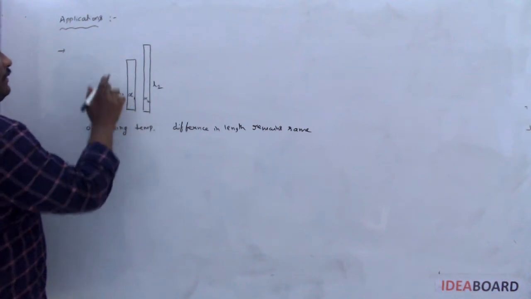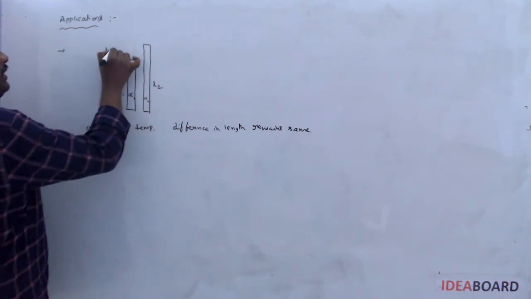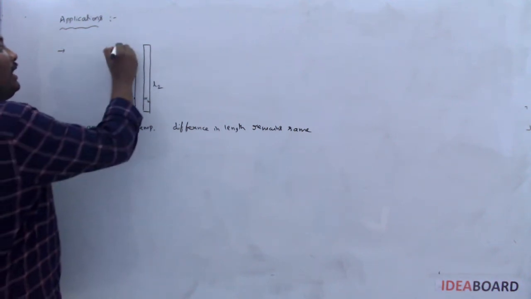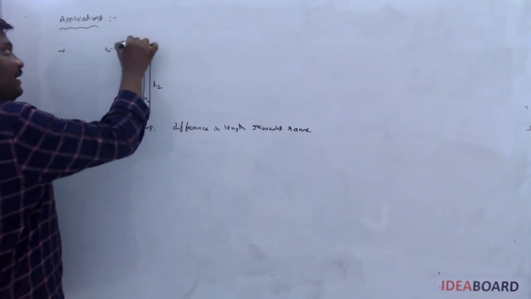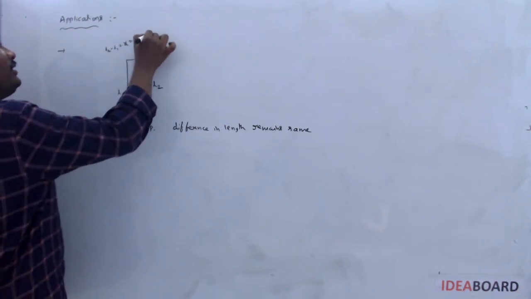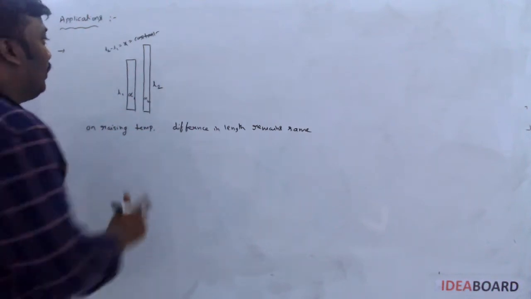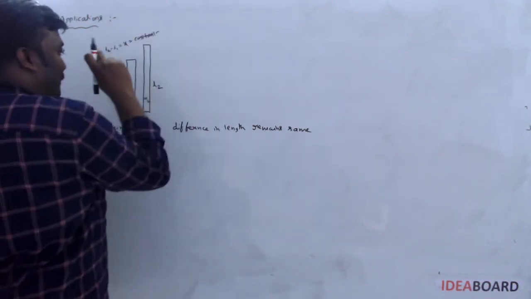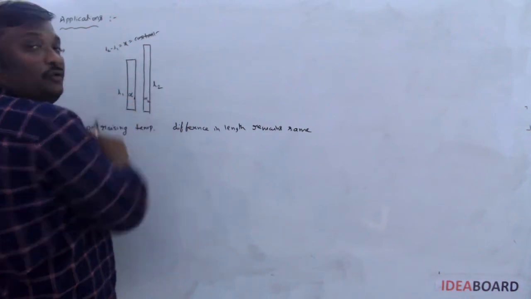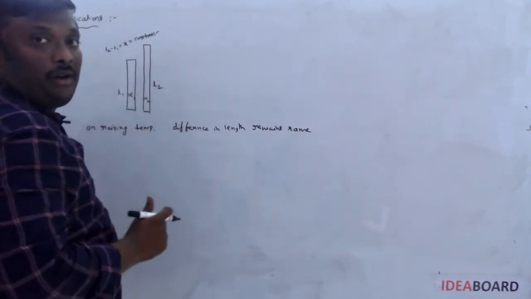This is L2 and this is L1, so difference in length is nothing but L2 minus L1. Let us say this is some X, which should remain constant for all rising temperatures. So the expansion in the first rod should be equal to the expansion in the second rod.